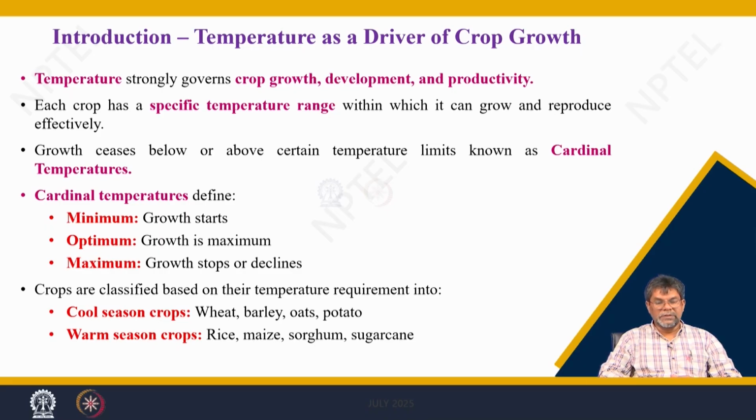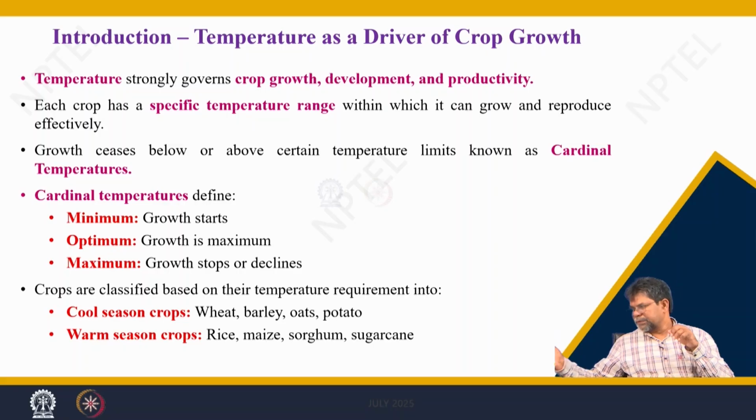Each crop has a specific temperature range. Each crop has cardinal temperatures: a minimum, an optimum and a maximum temperature. These are crop specific. When the temperature is optimum, crop growth attains its maximum level. For any temperature beyond optimum, either less than or higher than optimum, the growth rate is affected, and accordingly the model has a factor for temperature.